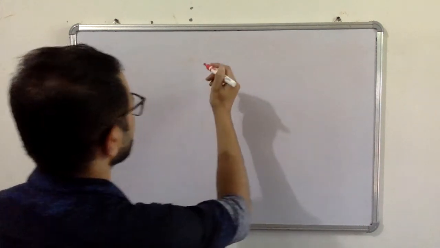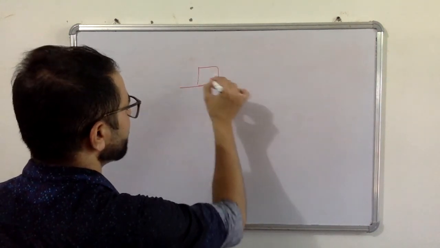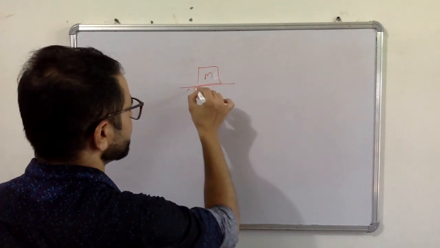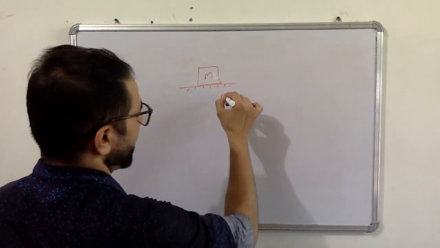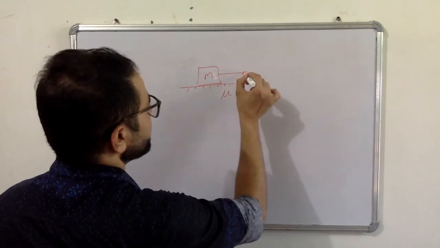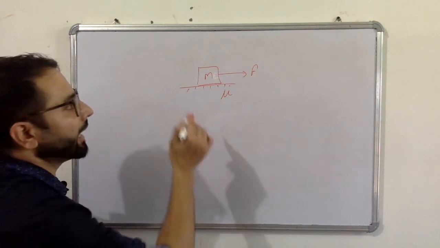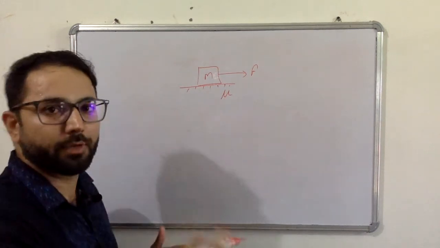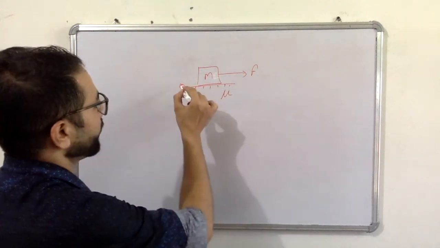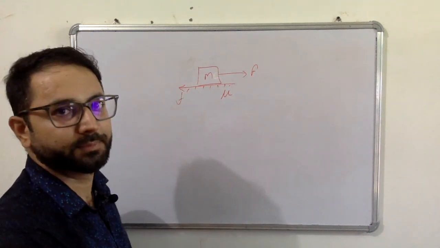Let's say there is a body of mass m on a rough surface, and mu is the coefficient of friction. Let's say a force is applied in this direction, and because of the relative motion between both surfaces, friction will be there, represented by small f.